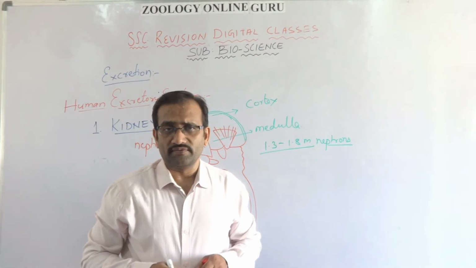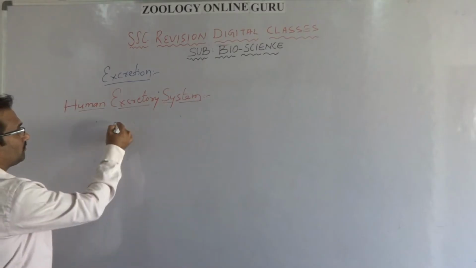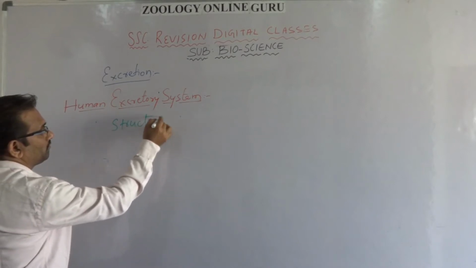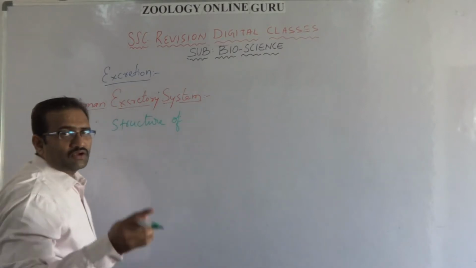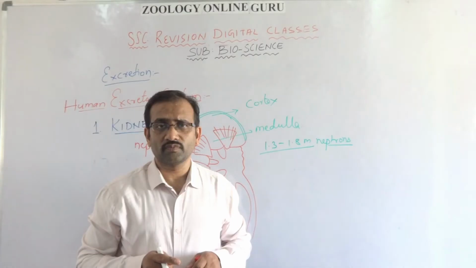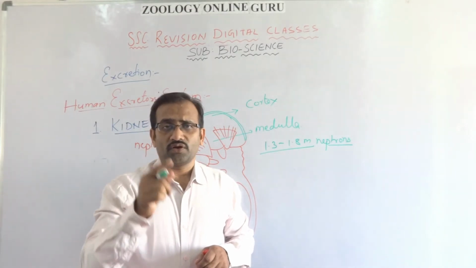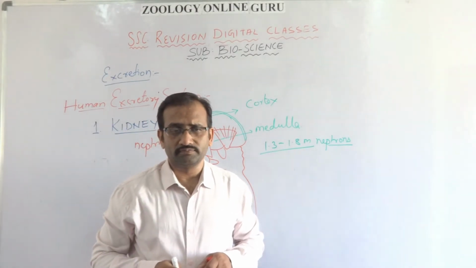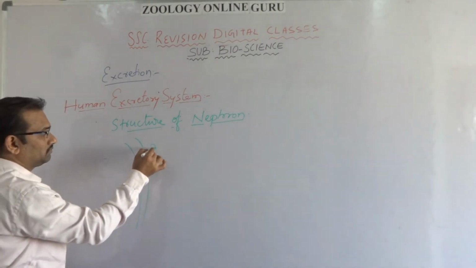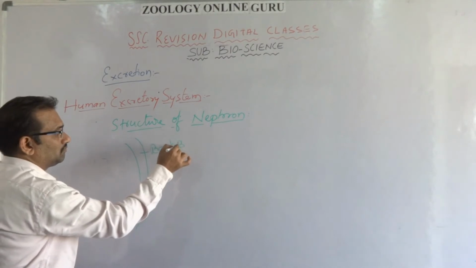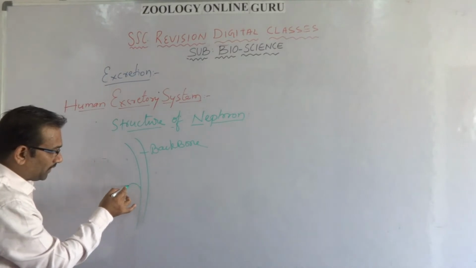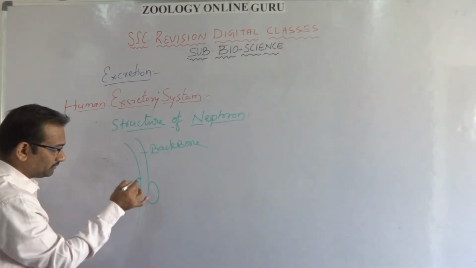Structure of nephron. This is the backbone. On either side of the backbone, one pair of kidneys is located.